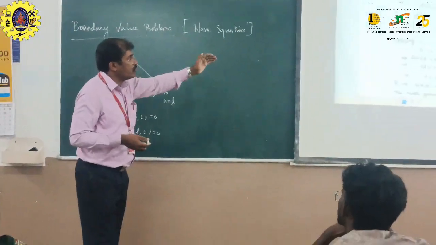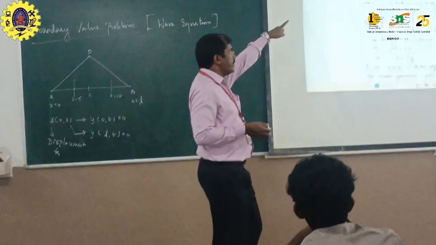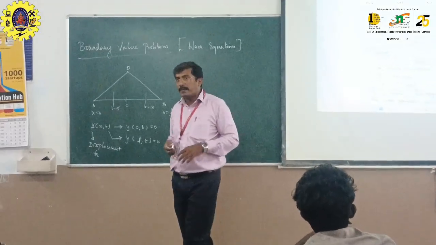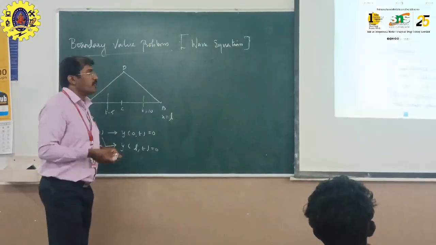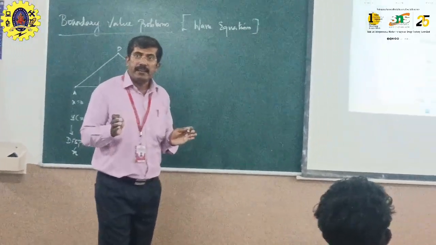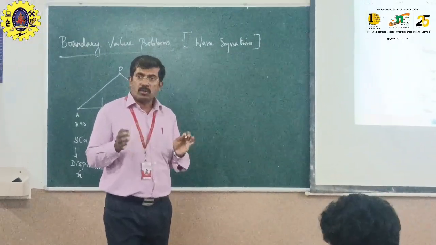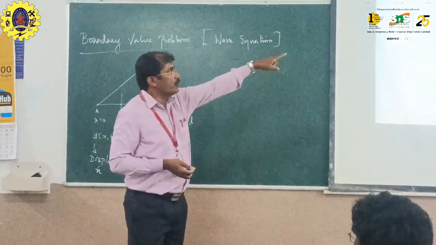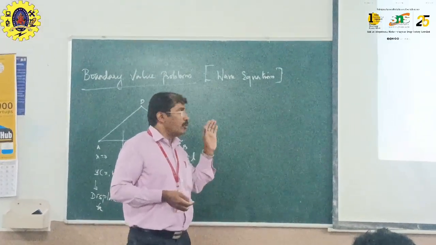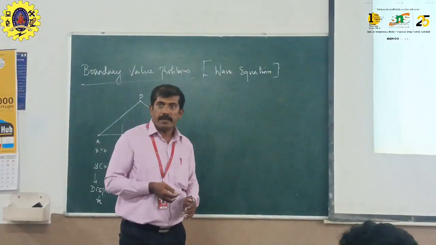Once we solve this, we use a standard solution, given by y of x comma t equal to an expression in terms of sine and cos. That is the general standard solution, equation 1. That is the standard solution formula, and from there we will solve the problem.